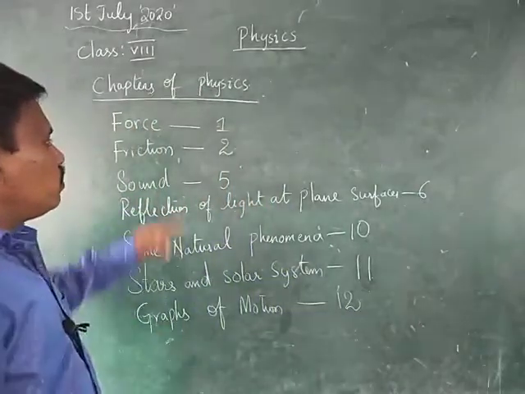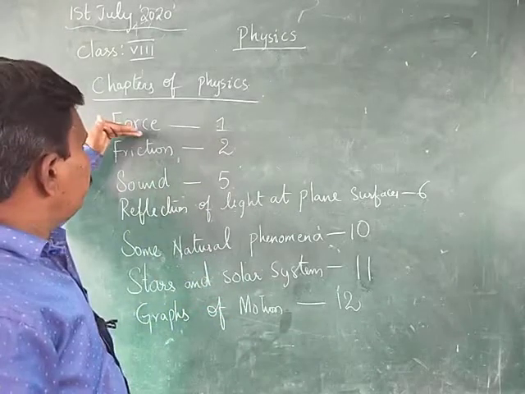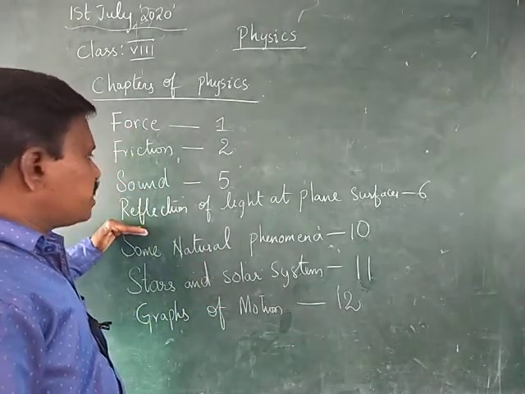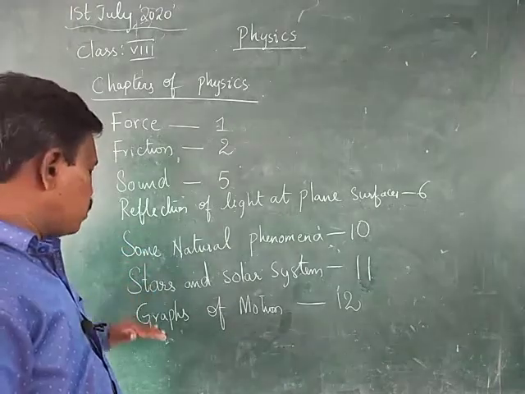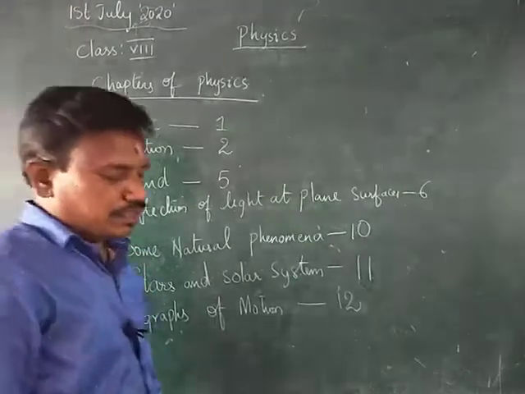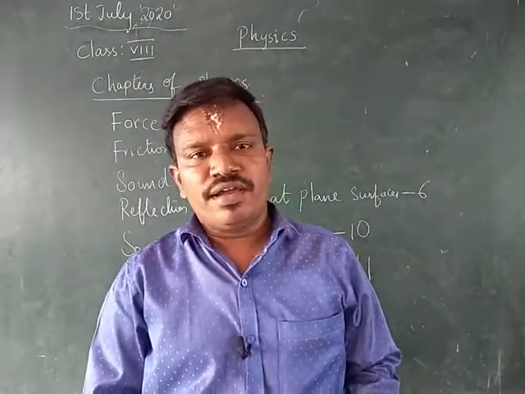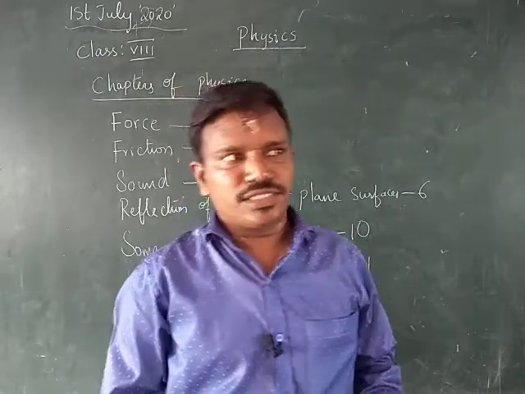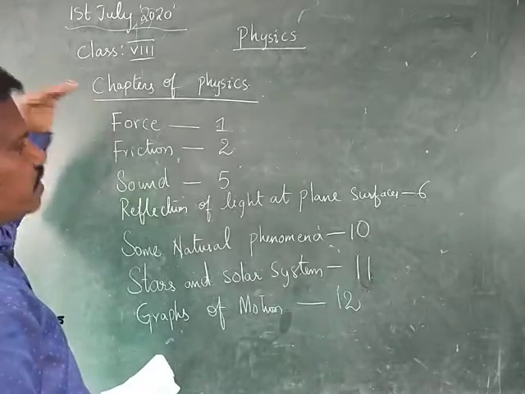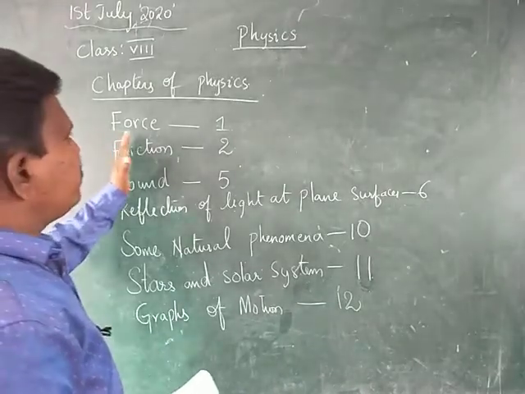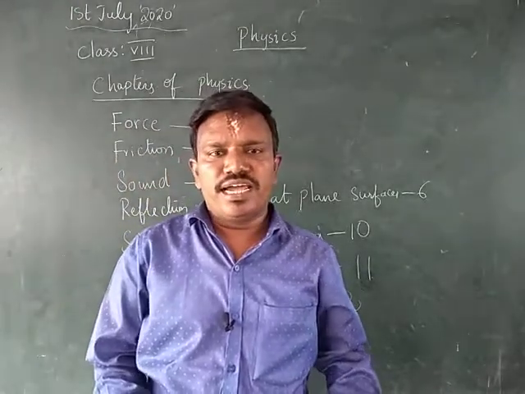Out of the 12 chapters in the physical science textbook, force, friction, sound, reflection of light at plane surfaces, some natural phenomena, stars and solar system, and graphs of motion are the 7 chapters that you have in physics for 8th class. Now, listen here. First, I will be explaining what force is. I will just give the introduction about force today.